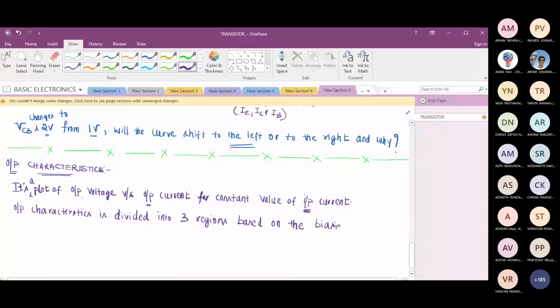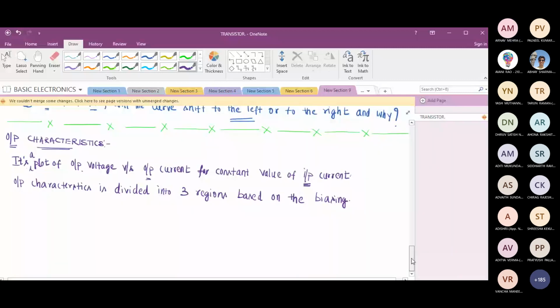You can make a note. Based on the biasing, output characteristics is divided into 3 different regions. Now, what do you mean by based on the biasing?